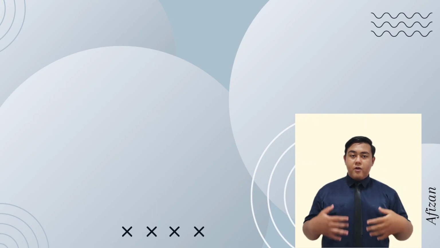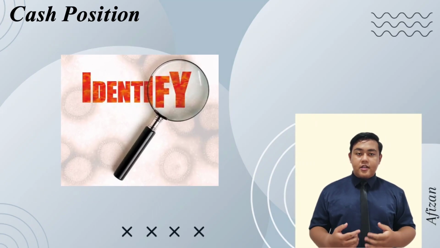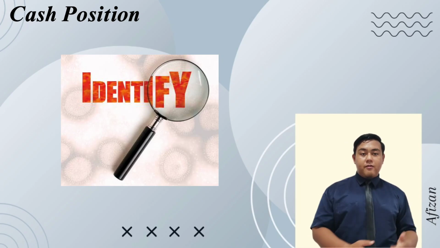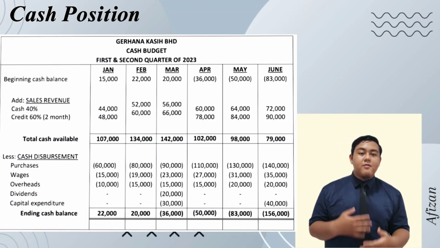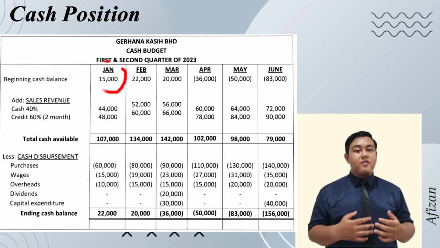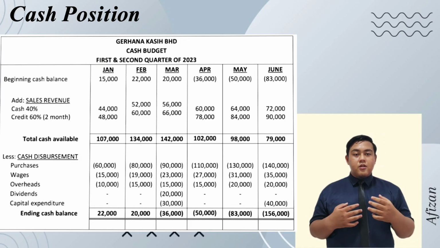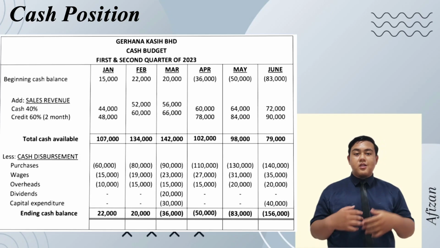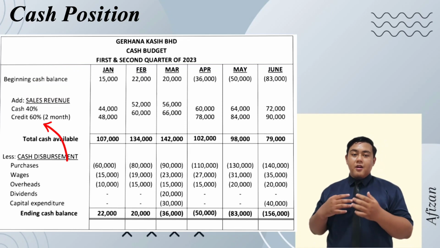Hi, in this video I will identify the cash position for Gerhana Kasih Sdn Bhd for the first and second quarter of 2023. As you can see in the cash budget, the beginning cash balance for January is 15,000 ringgit, and Gerhana Kasih Berhad has two methods of receiving sales revenue, which is 40% for cash sales and 60% for credit sales.